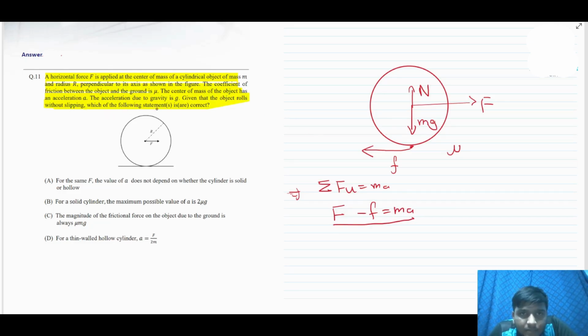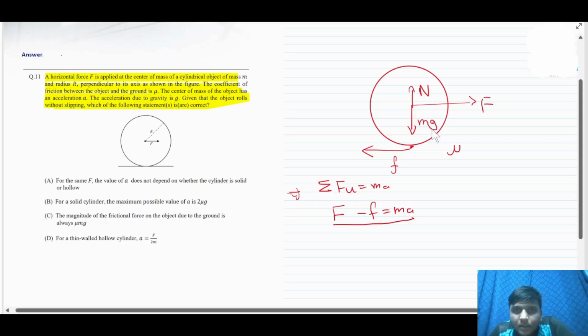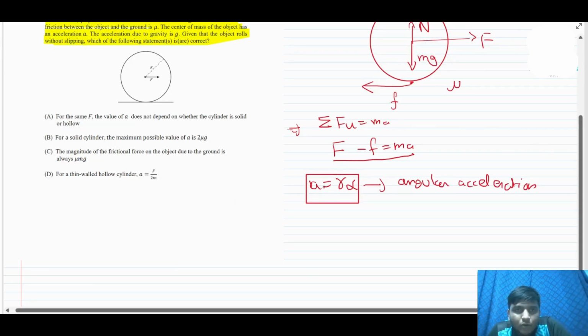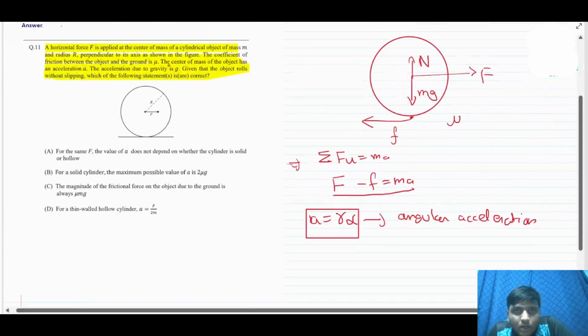And let's read our third part, given that the object rolls without slipping. This condition is only true when its acceleration, that is a, is equal to r alpha, where alpha is nothing but the angular acceleration. So this is the condition for rolling without slipping, and we have to keep this in mind throughout the question.